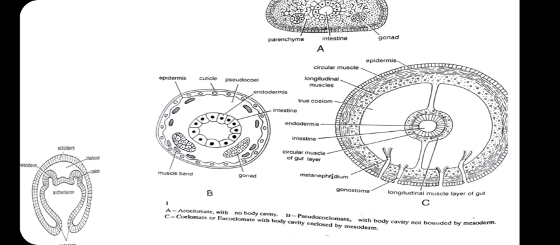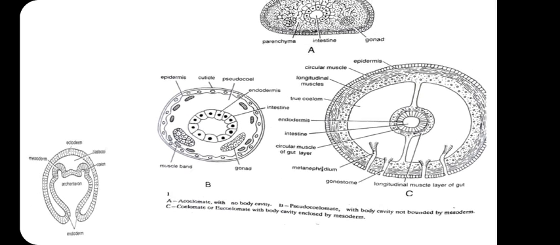Pseudocoelom doesn't contain a mesothelium or mesodermal epithelial cells. In case of eucoelom, the body cavity lined by epithelium internally and externally is called a true coelom. This true coelom is seen after Aschelminthes, that means from Annelida onwards.